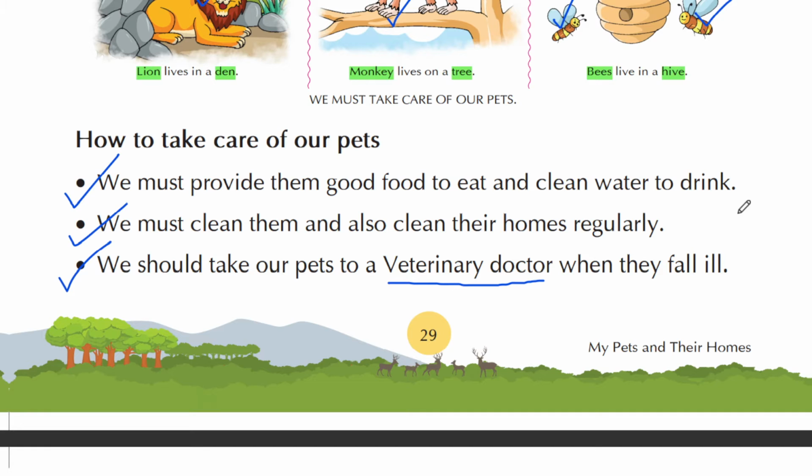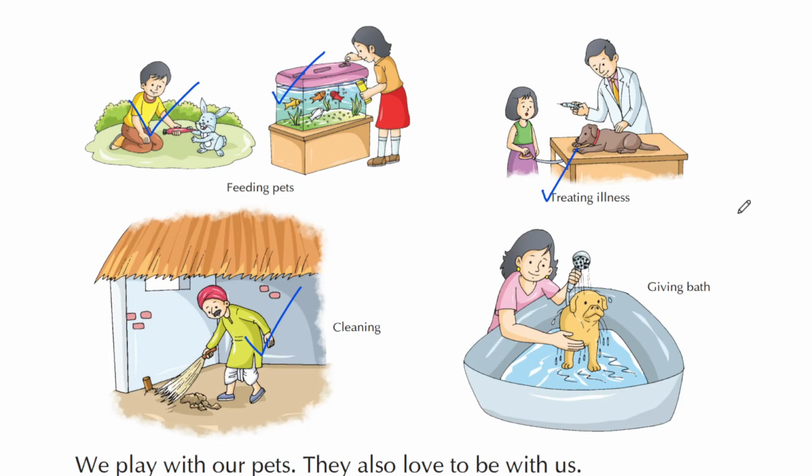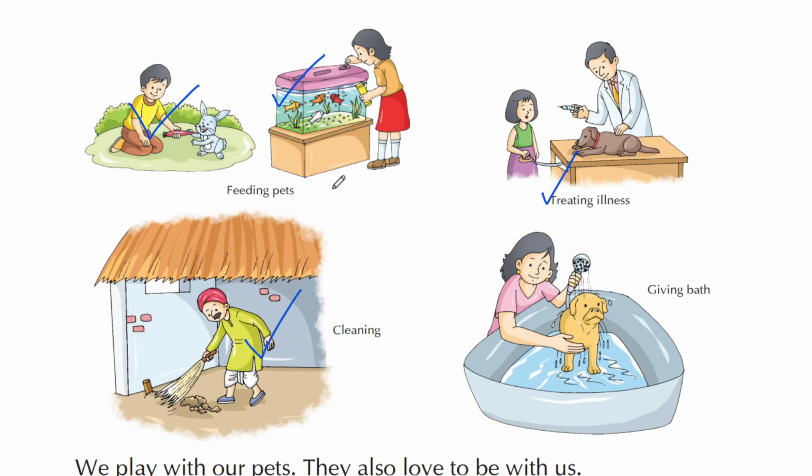The third point is we should take our pets to a veterinary doctor when they fall ill. So whenever we fall ill, we visit a doctor. Similarly, if your pet animals are ill or if they are not feeling well, you should take them to a veterinary doctor. So these are the duties that you have to follow to take care of your pet animals.